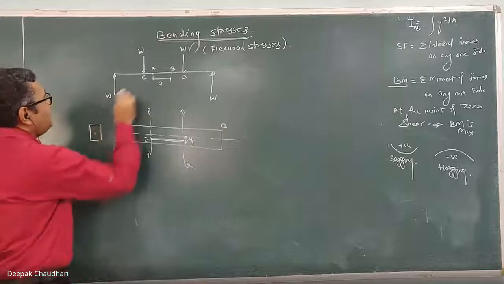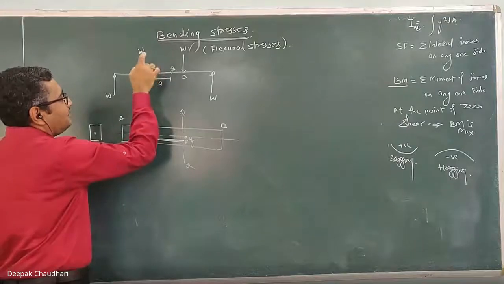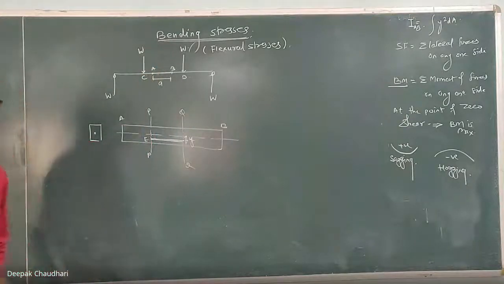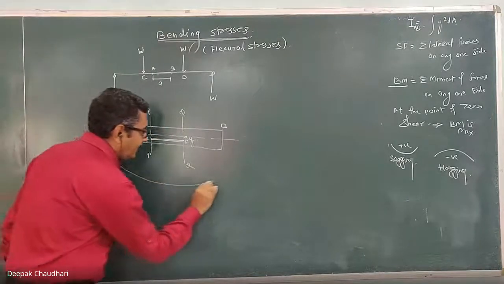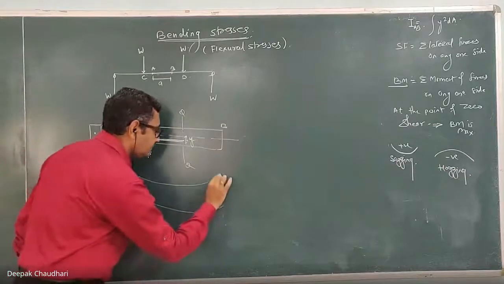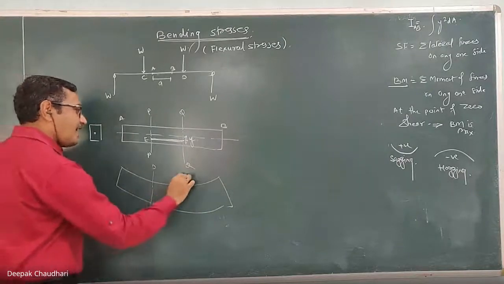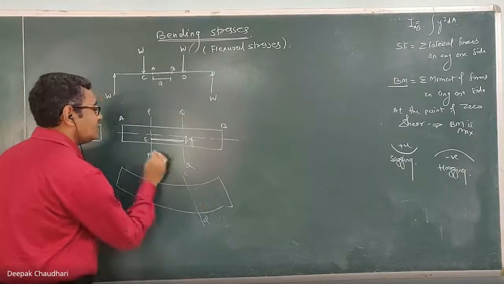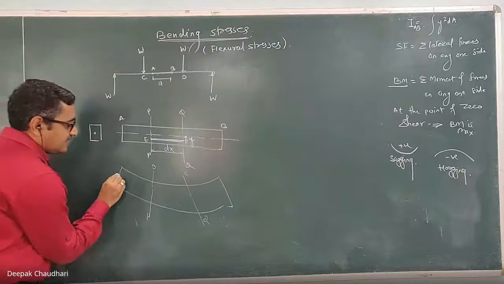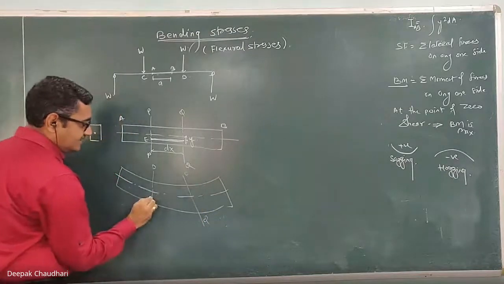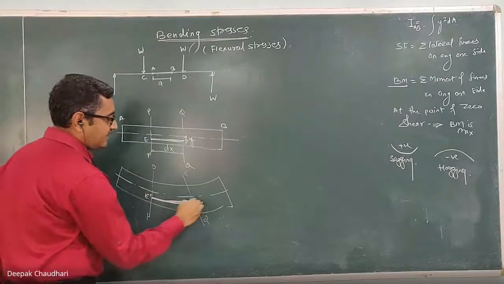Now when this beam is subjected to the bending moment, it is a sagging bending moment. This part is subjected to pure bending whose nature is sagging. When it is subjected to the sagging bending moment, this part gets bent like this. This is the PP section and this is the QQ section. Let this distance be dx, a very small distance. This is the axis and this is the layer EF, let it be E dash F dash.